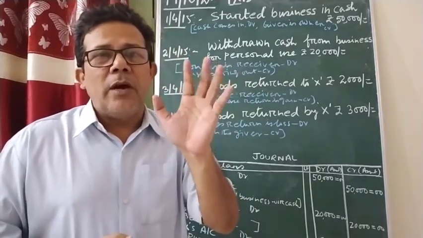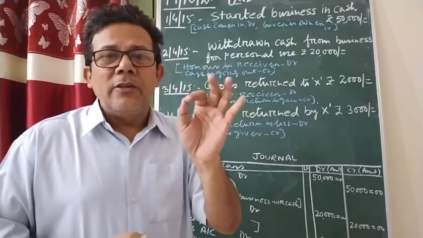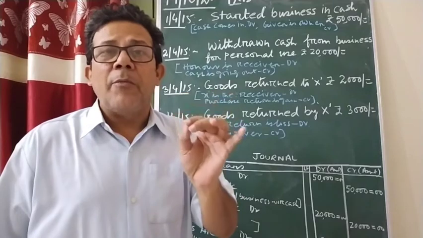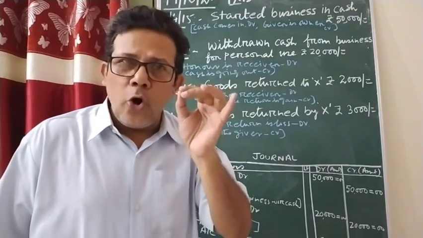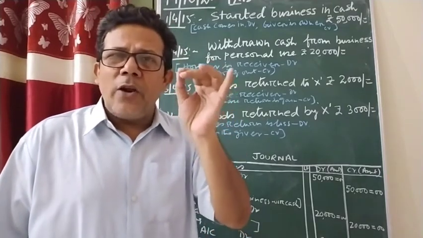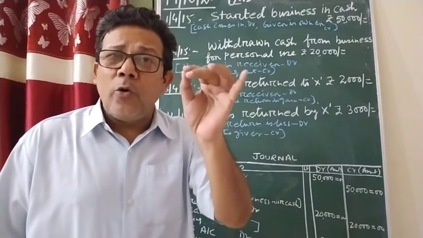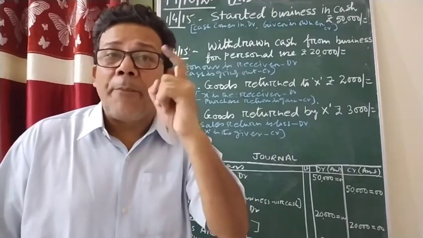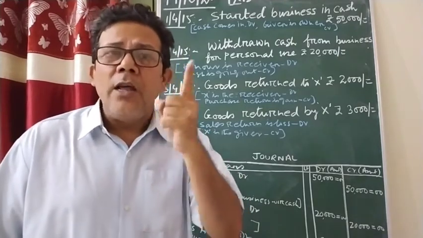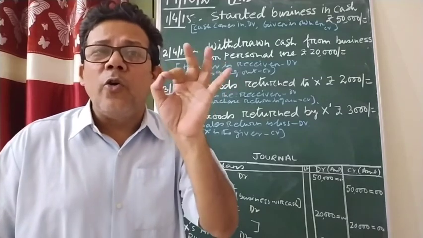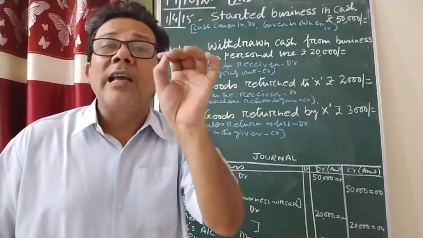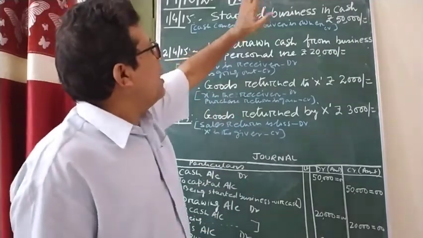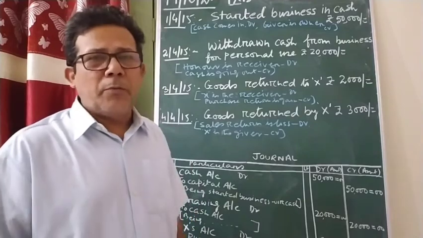But whenever we write any journal entries or journal posting, we don't mention the name of the owner. But we know when any money or cash is contributed by the owner at the time of starting the business, that is called capital. What is that called? That is called capital. So here, without mentioning the owner's name, we will use the word capital. That is why I have taken this entry, beta. So what happened? Started business in cash 50,000 rupees.